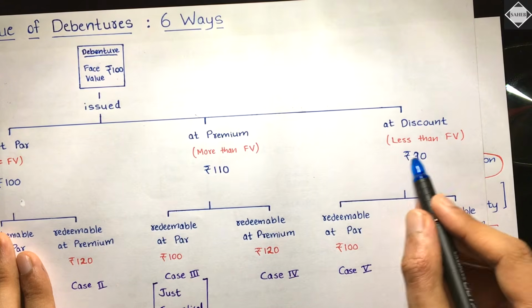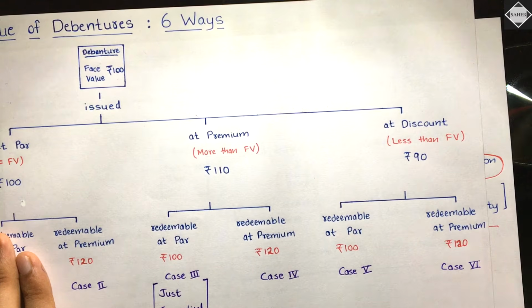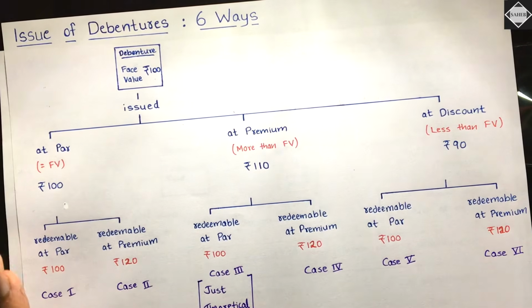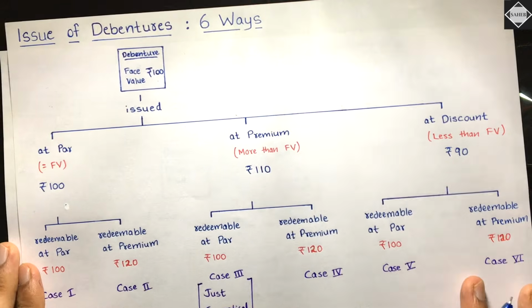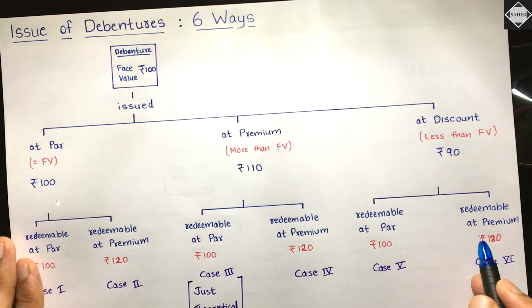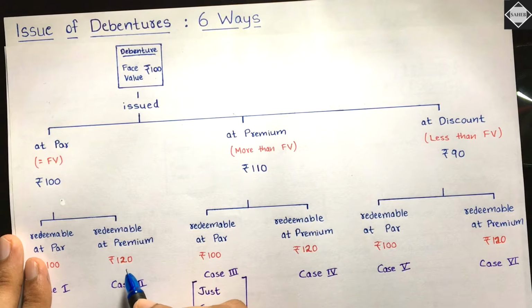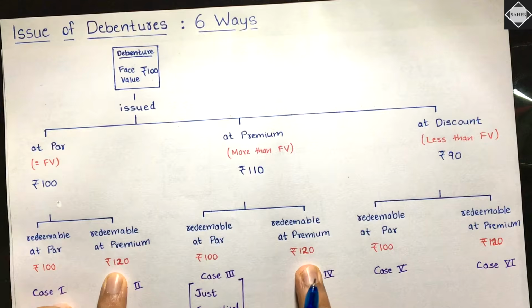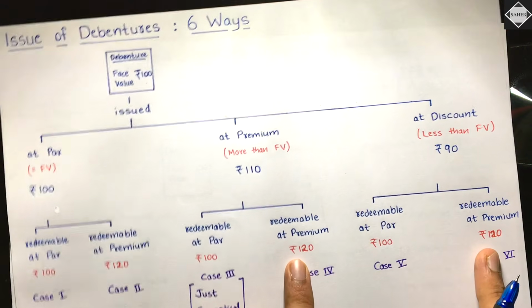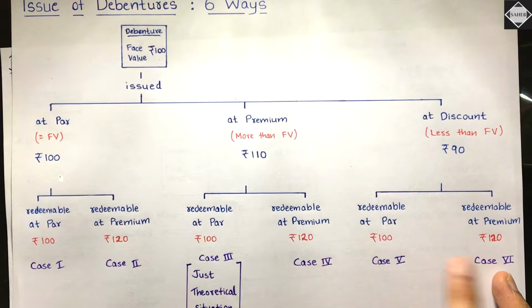Yeah, we receive 90 at the time of issue and then we are paying back 120. Okay, all this can happen. Yeah, 20 rupees extra we are paying. So now you have to understand one thing properly over here. As I told you, whenever we redeem at premium, what happens? We'll have loss on issue of debentures. Here we are paying extra now. See, we are paying extra at the time of repayment. So we'll have loss on issue of debentures in these three different cases.